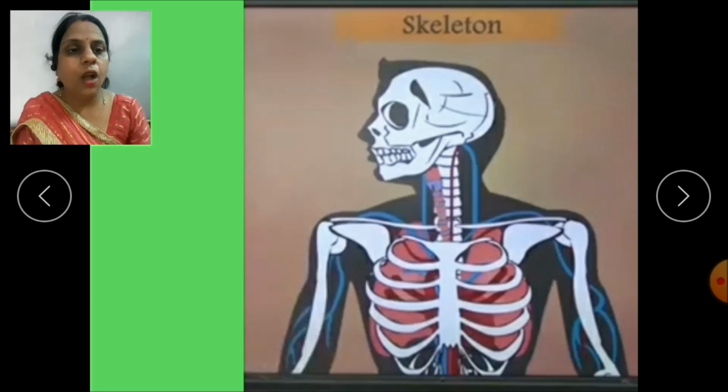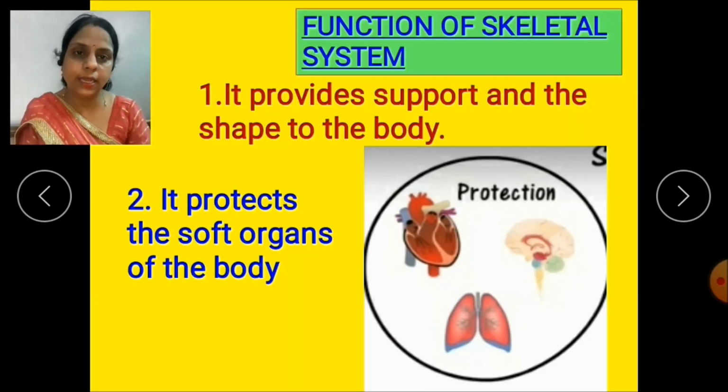Now children, what are the functions of the skeletal system? It provides support and shape to the body.